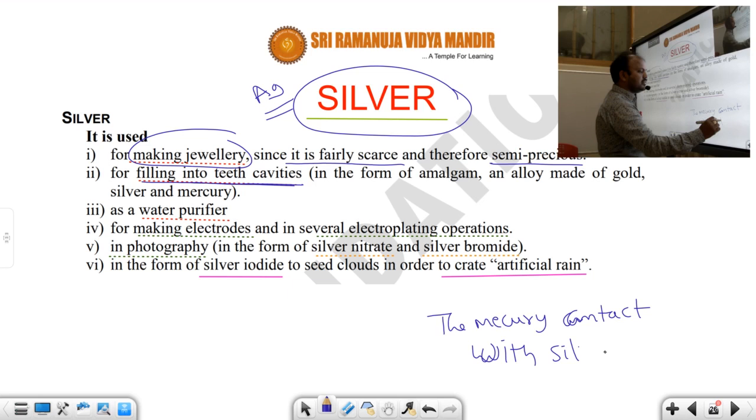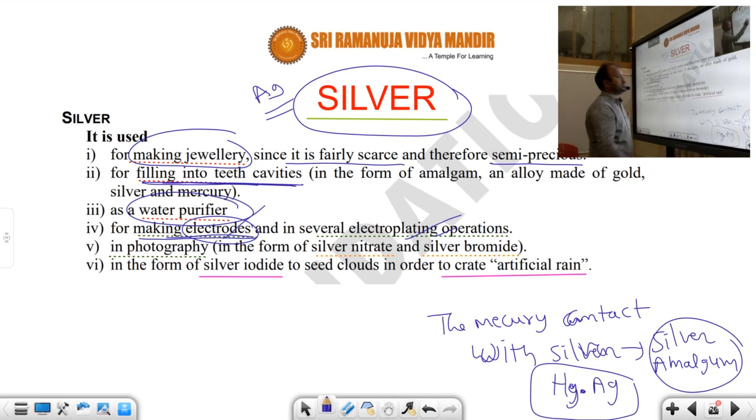And after that, silver is used for water purifiers and making electrodes. What is an electrode? It is the object through which electricity enters and leaves. Not only zinc, silver also acts as an electrode, and we use silver in several electroplating operations. And in photographic films silver is mainly used, but it appears in the form of silver nitrate, that is AgNO3. Pure silver is not there.